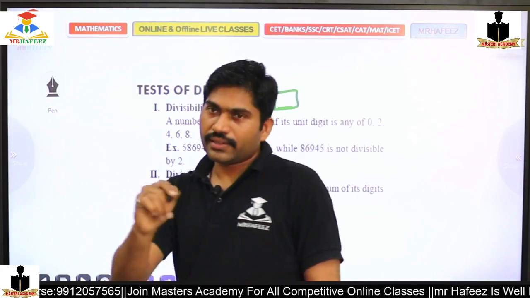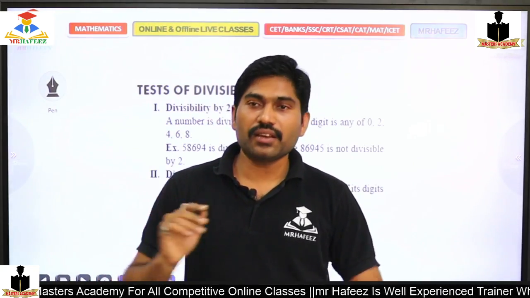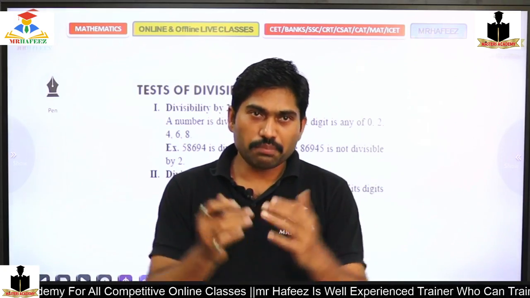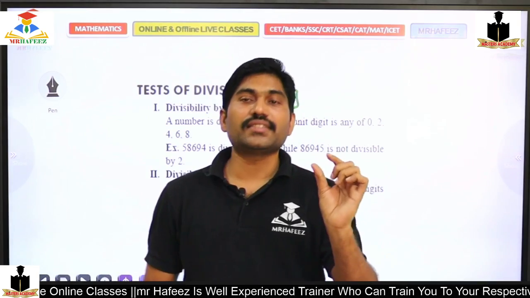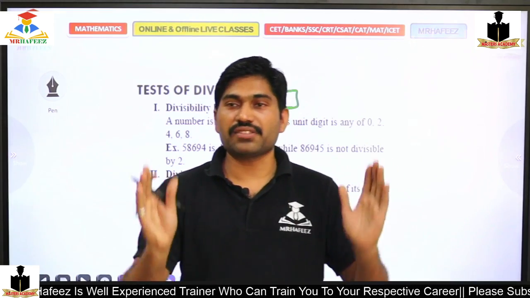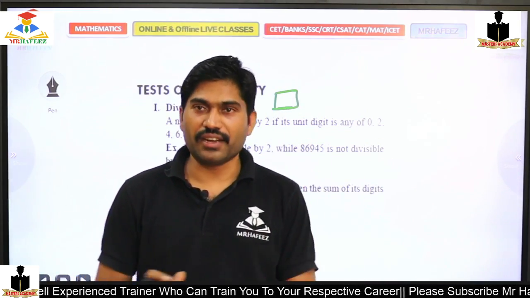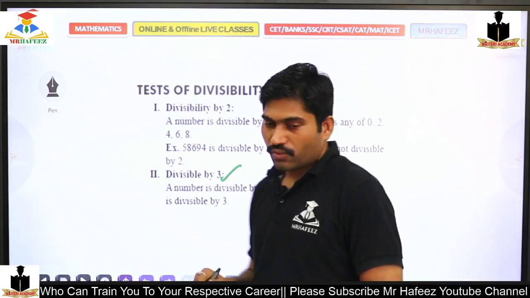So the content will definitely be a theoretical explanation, but what I am telling is very important. The last unit digit has to be divisible by 2, then only the complete number can be divisible by 2. That's it, very simple funda. And what about the divisibility rule for 3?